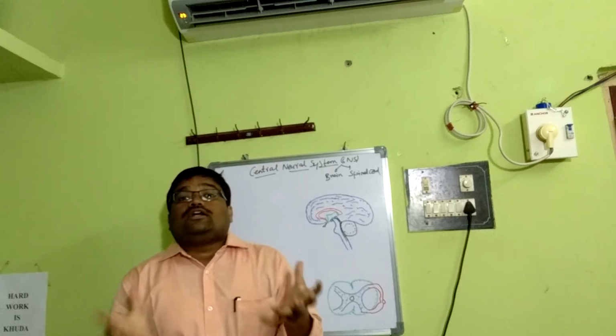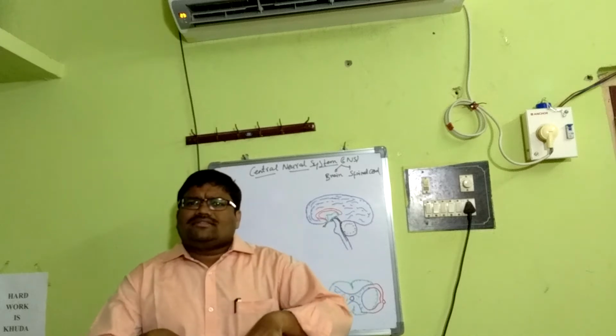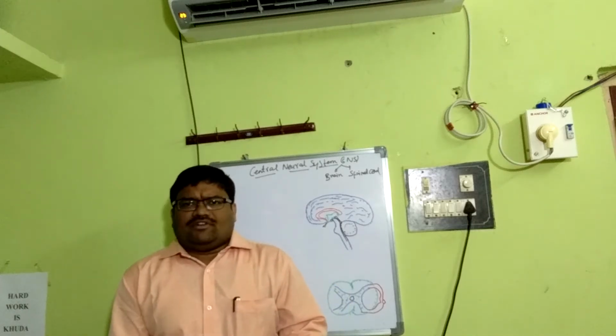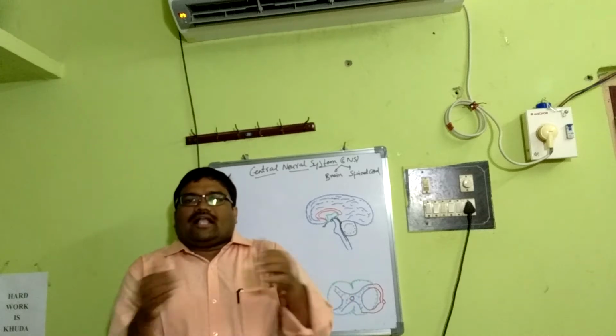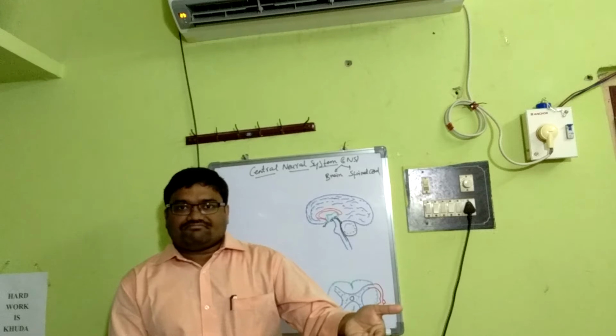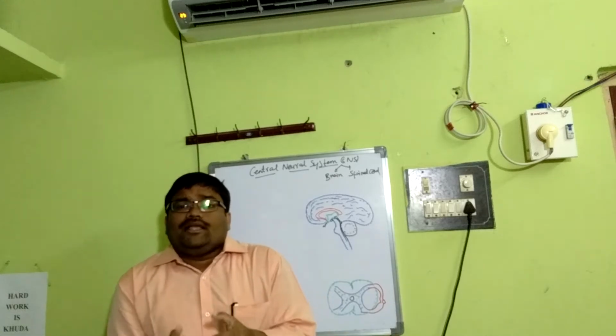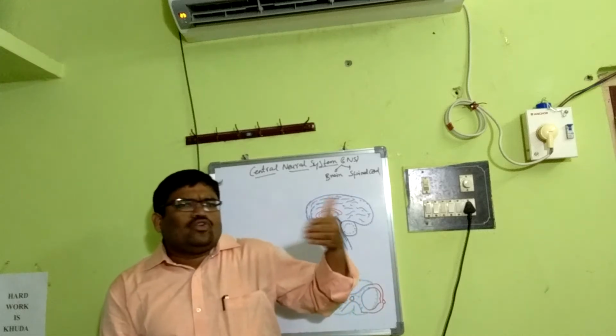That's how it controls our body activities. What is coordination? Coordination means two or more organs interact and complement each other to bring about homeostasis.